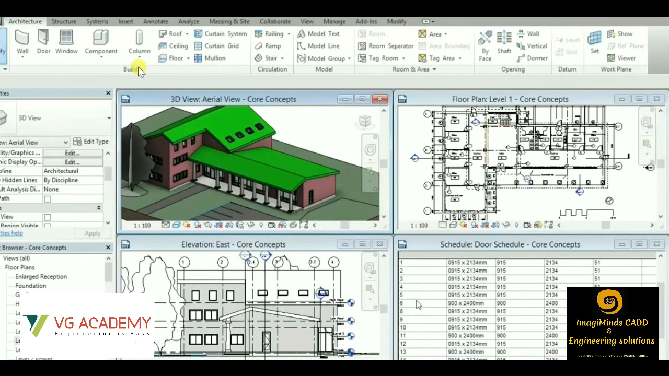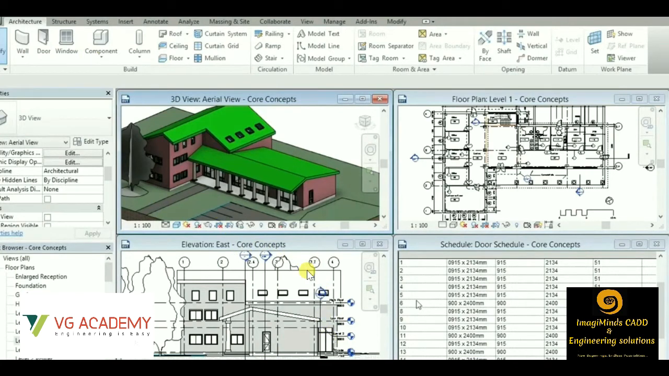But in Revit we have this build toolbar option, wherein we have the walls, doors, windows, we have furnitures, each and every furniture that is required in the component part. Then we have columns, roof, ceiling, floor, each and everything that is required for a building is present in Revit architecture software. Then even we have the structural part as well. We'll be discussing that later. So let us see the video.